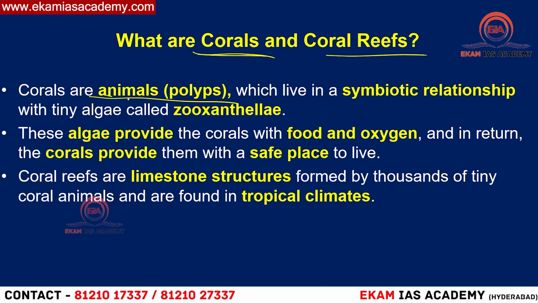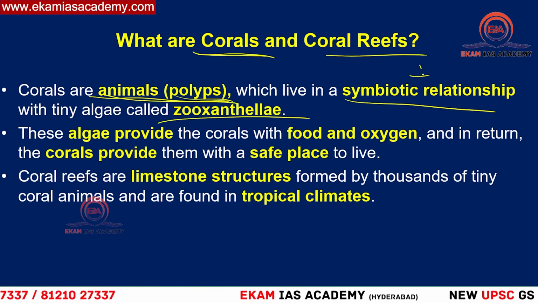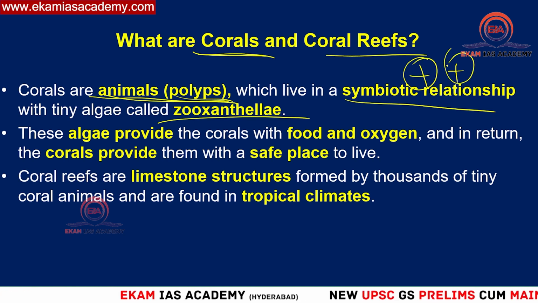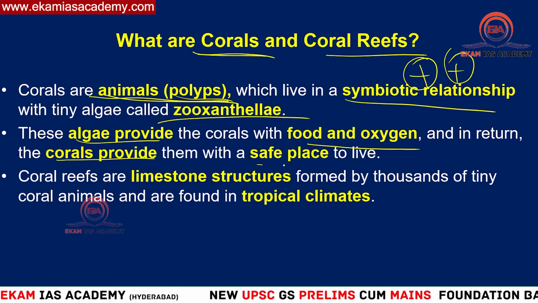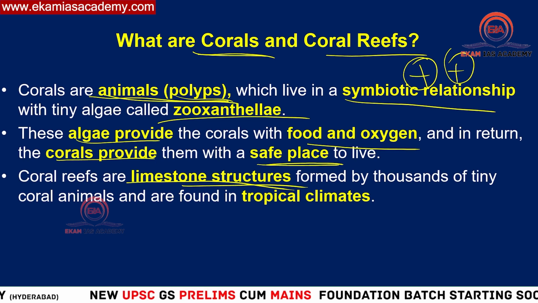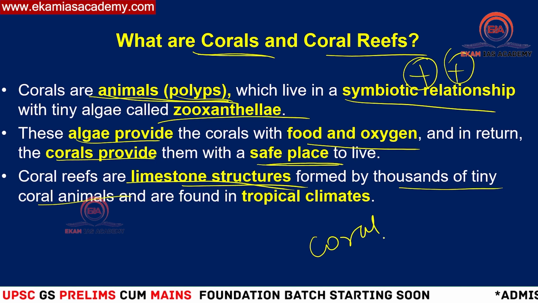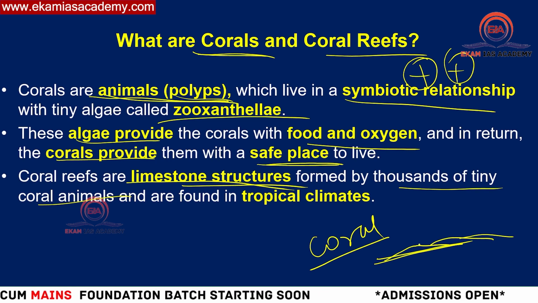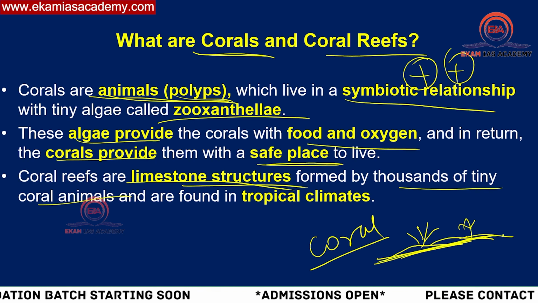I told you, corals are nothing but animals, marine invertebrate animals or polyps, which live in a symbiotic relationship with zooxanthellae. Symbiotic means a win-win situation. Zooxanthellae is getting shelter, and in return it is providing food to the corals. This algae provides food and oxygen. Corals provide a safe place or habitat to live in. Then coral reefs are calcium carbonate or limestone structures formed from these coral animals. After the corals die, they deposit in the deep oceans, forming structures upon which new coral polyps survive. In this way, these are the coral reefs.